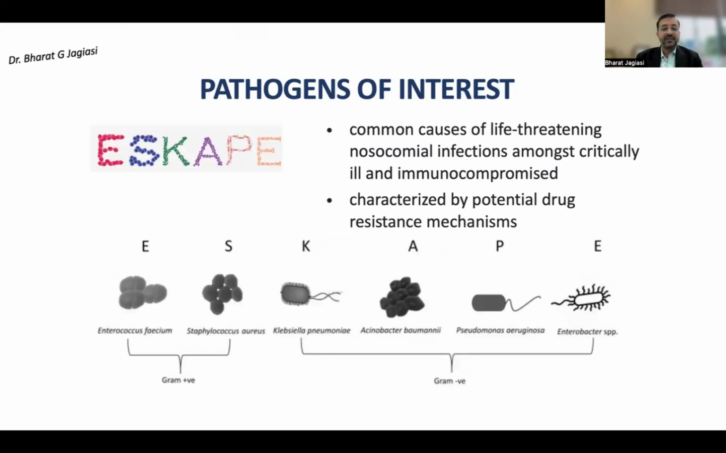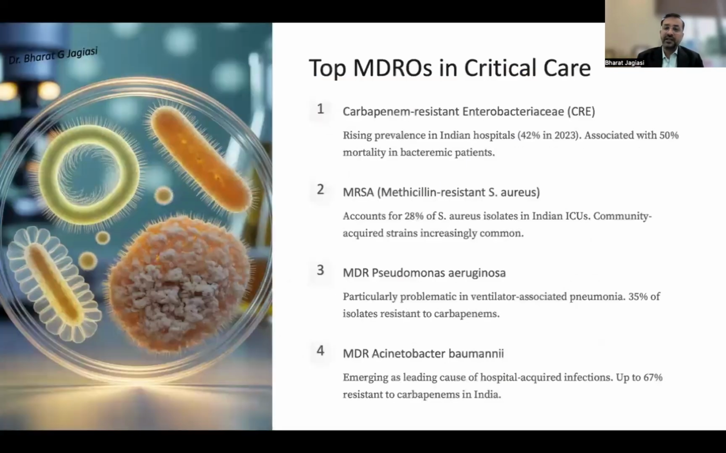ESCAPE, we all know this. This term was introduced by Dr. Rice in 2008. He talked of the most common multi-drug resistant pathogens; two were from the gram-positive group and the other four from the gram-negative group. From the gram-positive group, we had Enterococcus faecium and Staphylococcus aureus, and from the gram-negative group, Klebsiella pneumoniae, Acinetobacter baumannii, Pseudomonas aeruginosa, and Enterobacter species. These days, we also have something called ESCAPEE, with a double E at the end to include E. coli in this pattern.